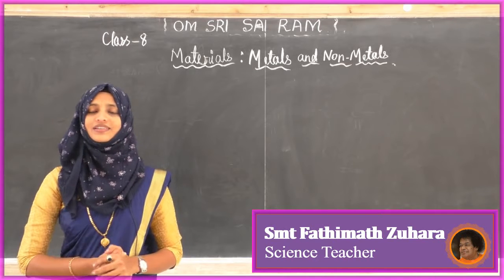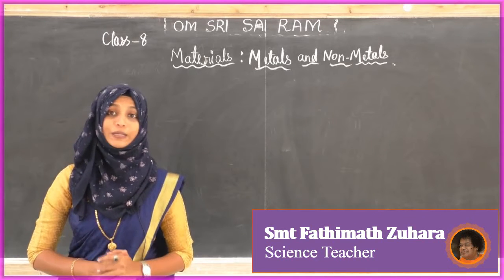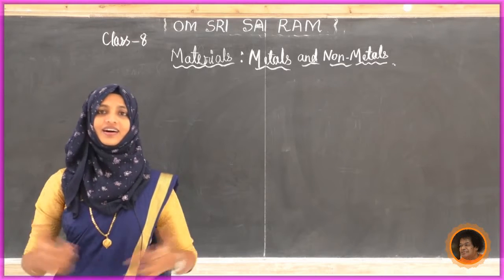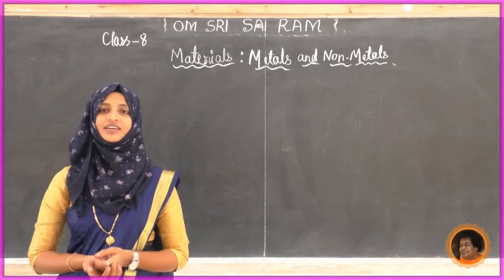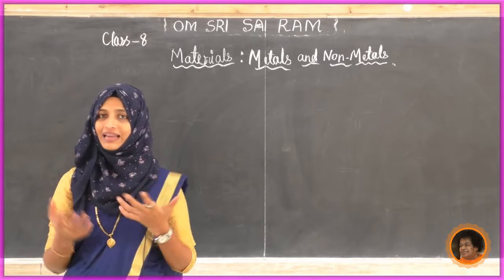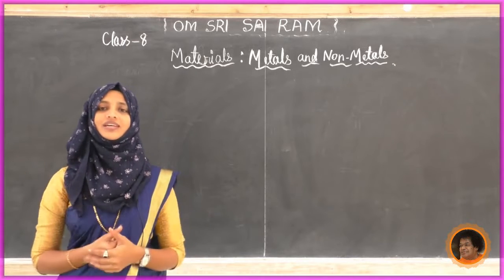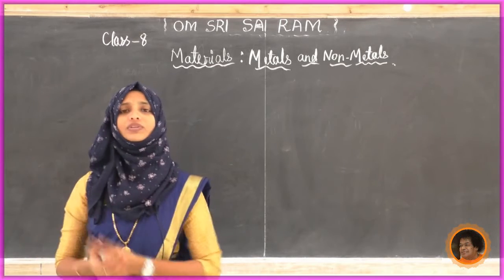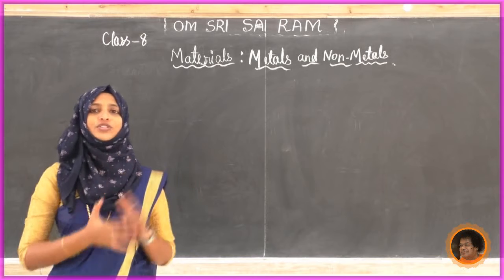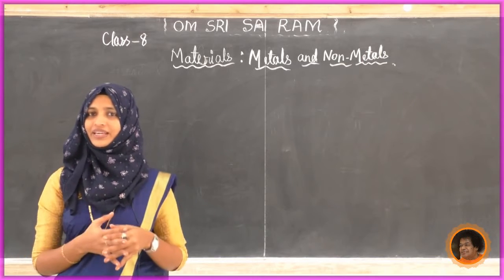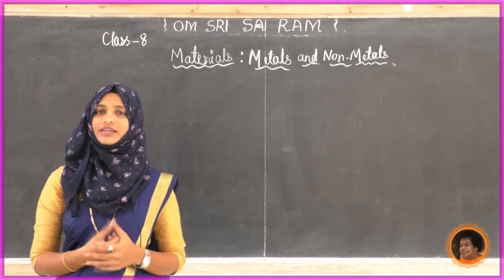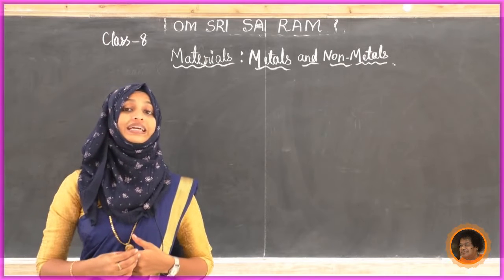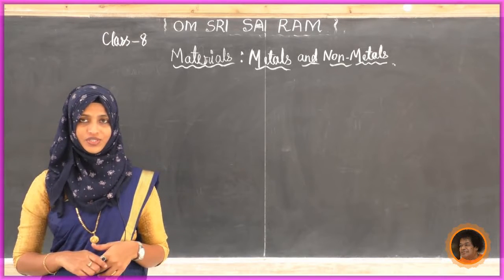In the previous class we discussed the physical properties of metals and non-metals. What are the physical properties? Metals are shiny, hard, malleable, ductile, give a ringing sound, and are conductors of heat and electricity. What about the non-metals? They are completely opposite. They are dull looking, not very hard, do not give a sonorous ringing sound, and are not good conductors of heat and electricity.